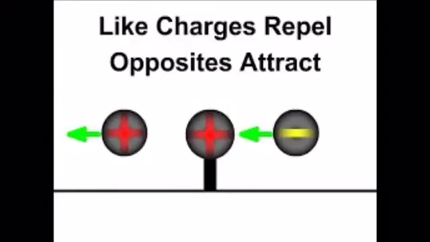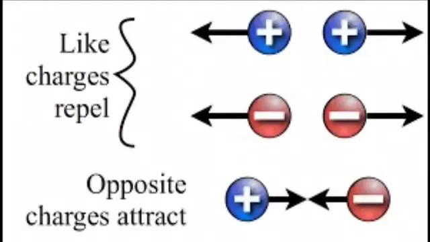These charged objects are now capable of attracting other charged and uncharged objects. Objects having the same kind of charges repel each other, and objects having different kinds of charges attract each other. As you can see in the picture, like charges are repelling each other and unlike charges are attracting each other.